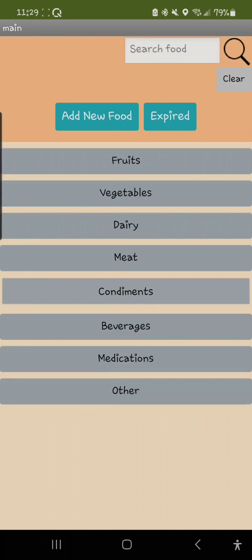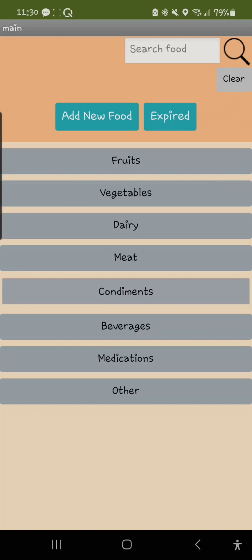I made this app in MIT App Inventor, and made it because my family was tired of throwing away food that we didn't realize had gone bad. In fact, in the United States, almost 119 billion pounds of food are wasted every year. I'm hoping that my app would help people to track what's in their fridge and when it expires so that they can use it rather than waste it.